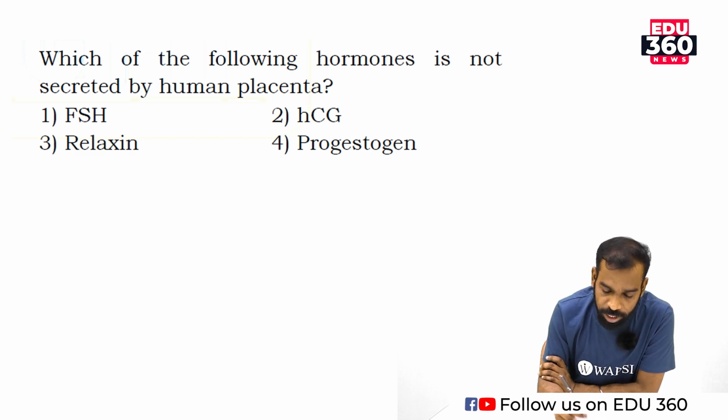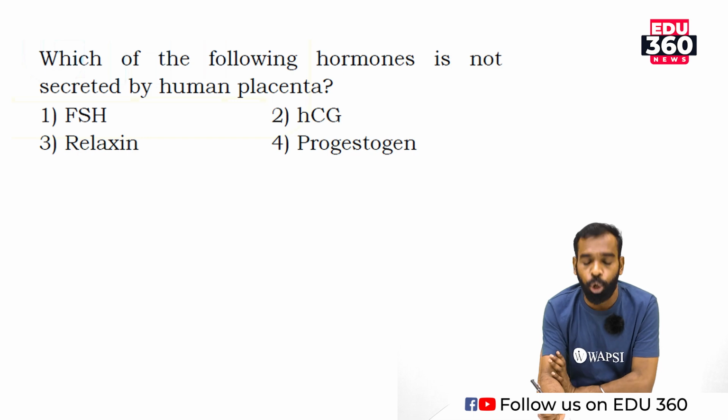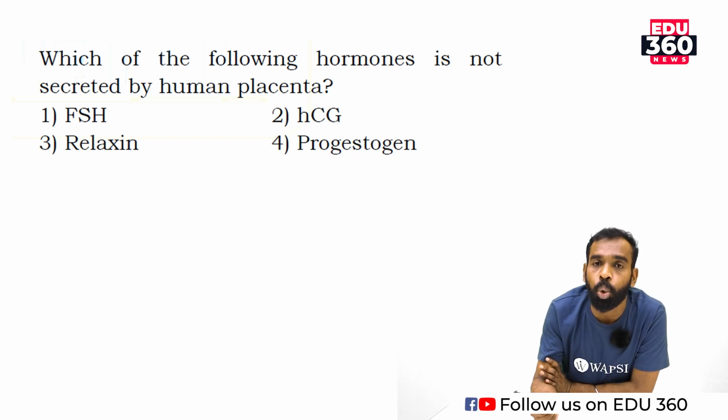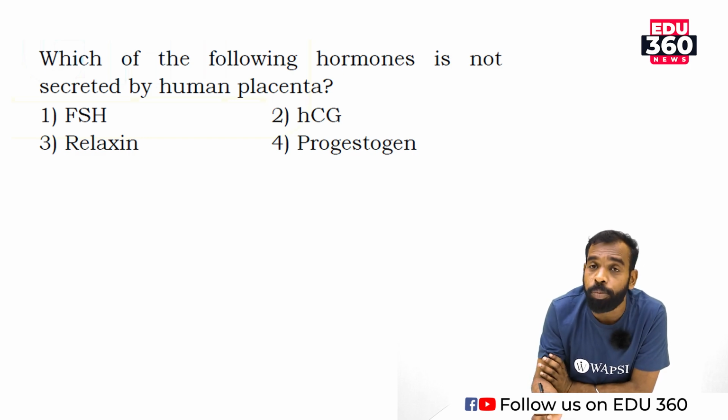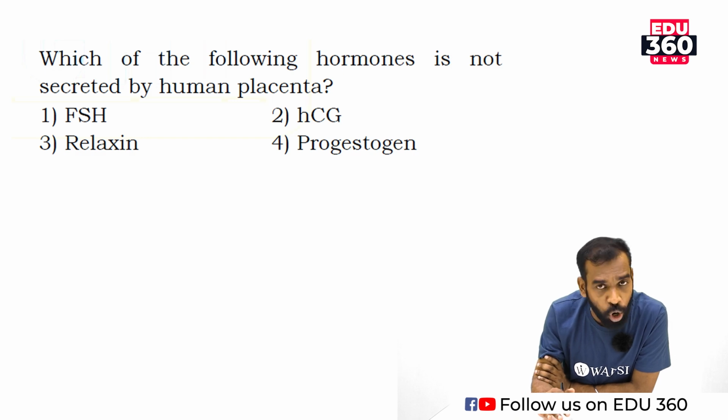Relaxin, human chorionic gonadotropin, progesterone. Option number 2, option number 3, option number 4 are the hormones secreted by placenta at the time of gestation period or at the time of delivery, after delivery.